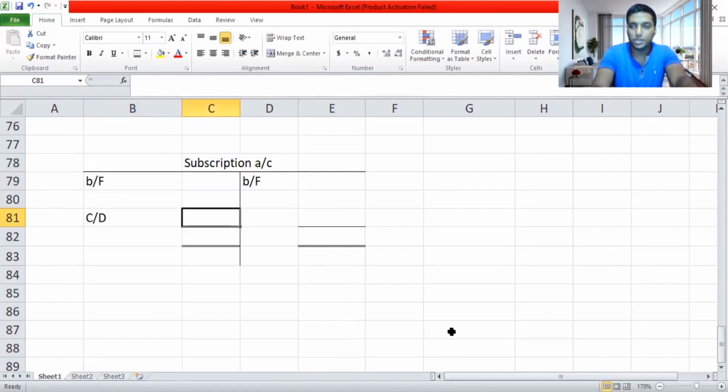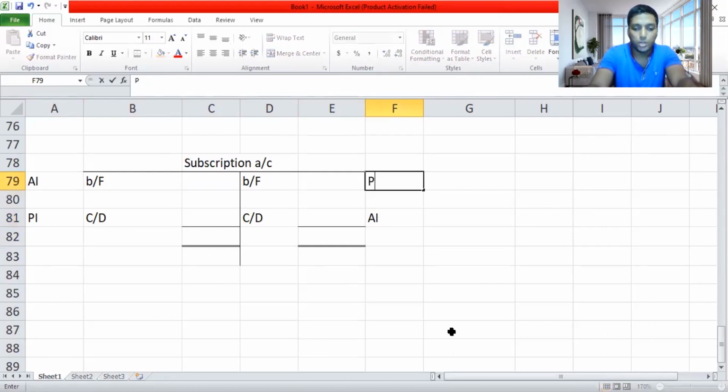Debit carried down means accrued income. So I'll write prepaid income. So PI, for your understanding, guys. This is AI. So this carried down will become accrued income. This is prepaid income. Now let me move on to the question again.